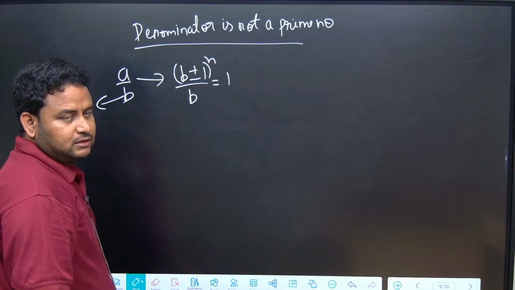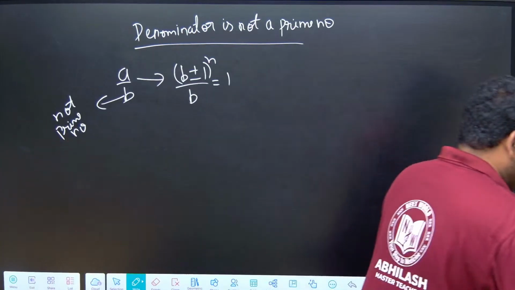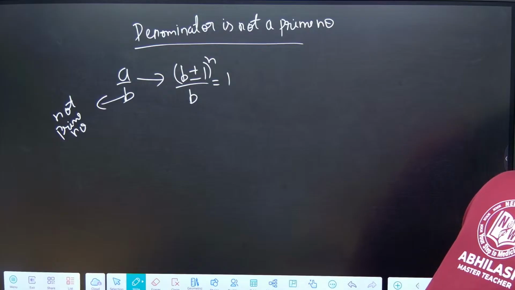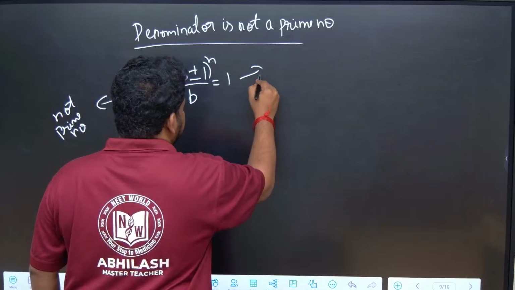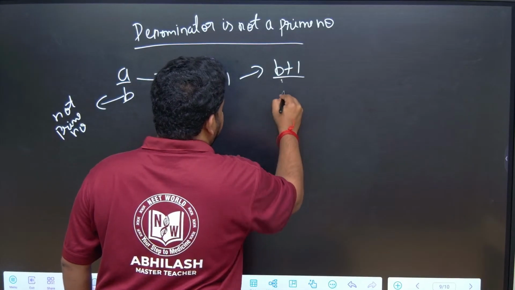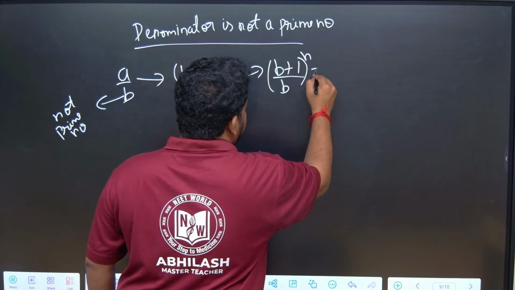For this there are two conditions. One is, if it is b plus 1 to the power of n by b, the answer is 1.